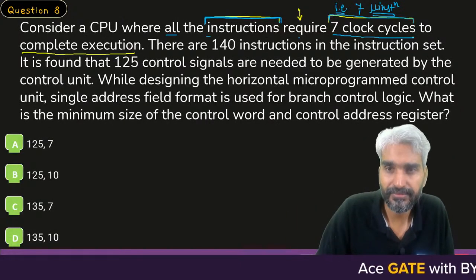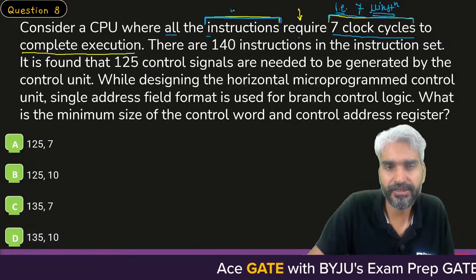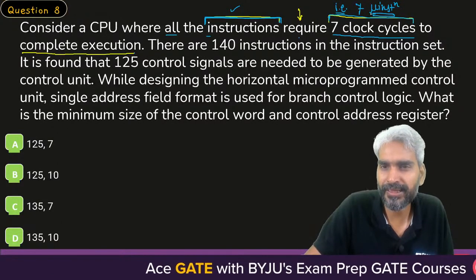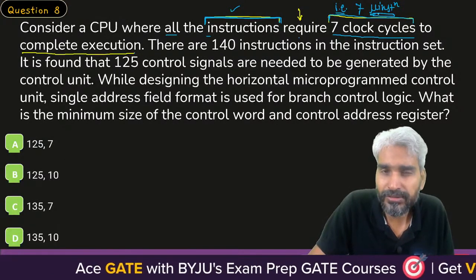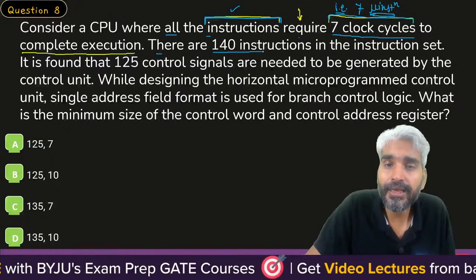That's the logic. Clear? Now, to complete the execution, each instruction execution can be completed by the execution of these 7 micro instructions. Now, it is saying there are 140 instructions.